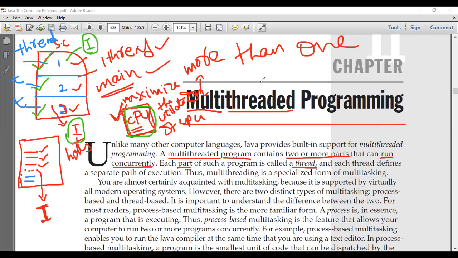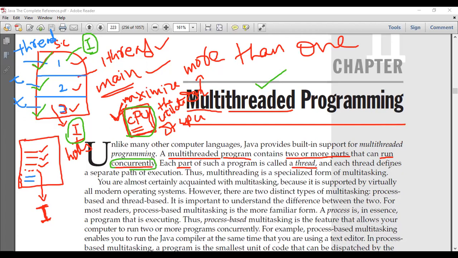The main intention of including multi-threaded programming is that we need to maximize the utilization of the CPU. How can we maximize it? By breaking or dividing the program into multiple parts. We call each part a thread, and each part can run concurrently.